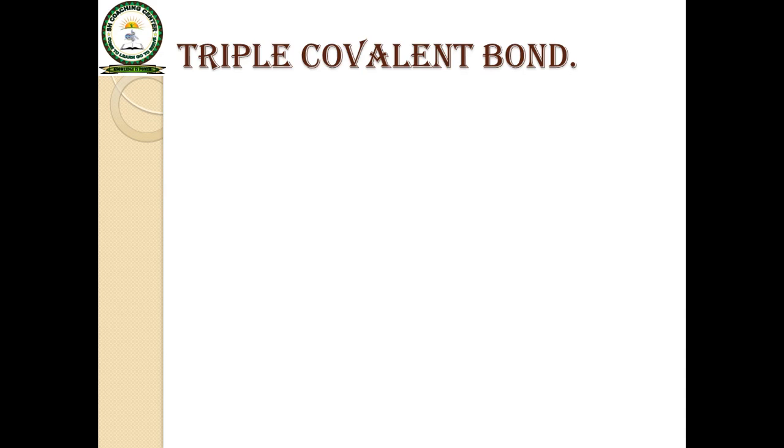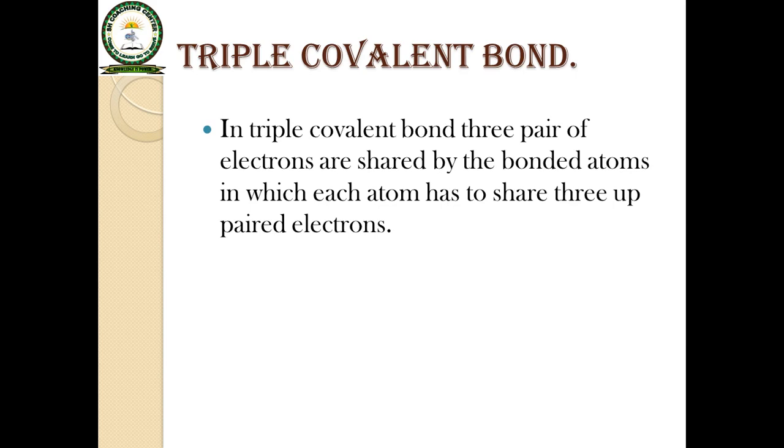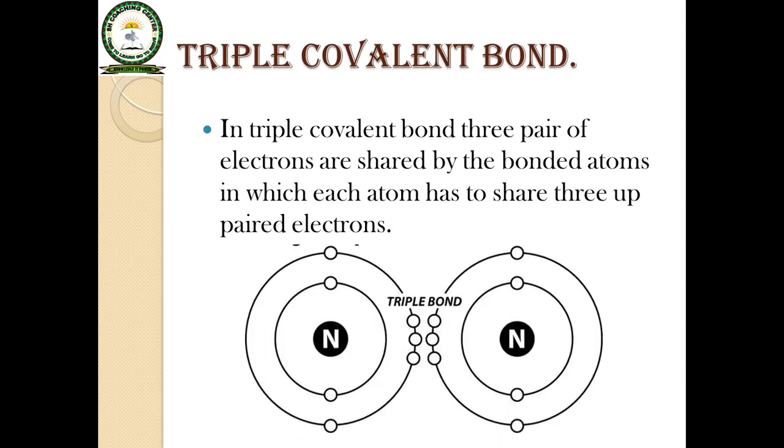Triple covalent bond. In a triple covalent bond, three pairs of electrons are shared by the bonded atoms, in which each atom has to share their three electrons for completion of their outermost shell. This is the example of nitrogen molecule. In the nitrogen molecule, each atom of nitrogen has shared three electrons with each other for completion of their outermost shell.